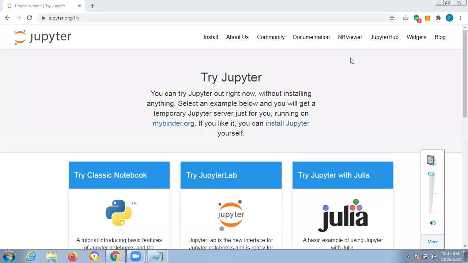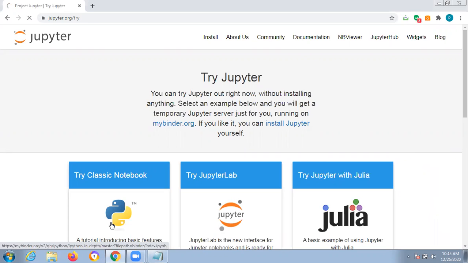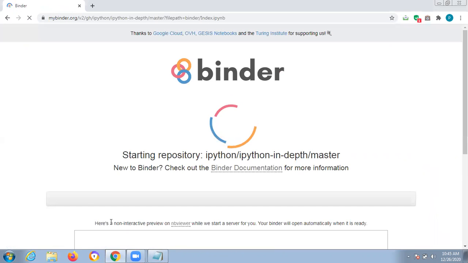In the first lecture, I taught you how to open the Jupyter notebook, and I told basic commands also. I covered so many basic commands in Python. First, open Jupyter.org. In this lecture, you are going to learn about types and sequences. It's one of the very important topics. You have to open it like this.